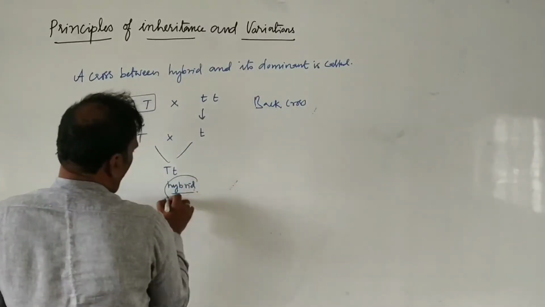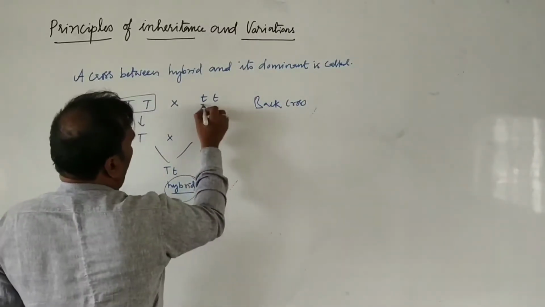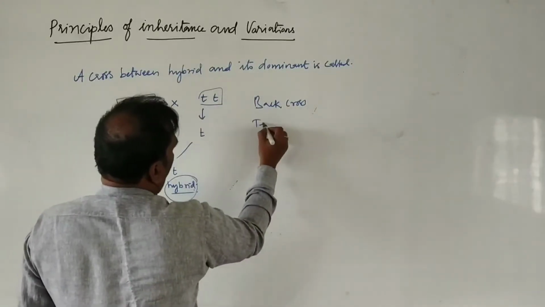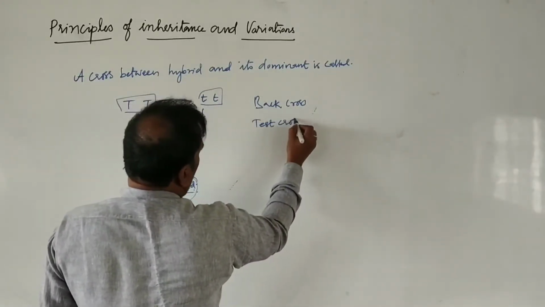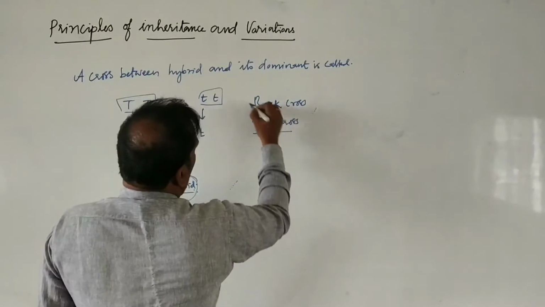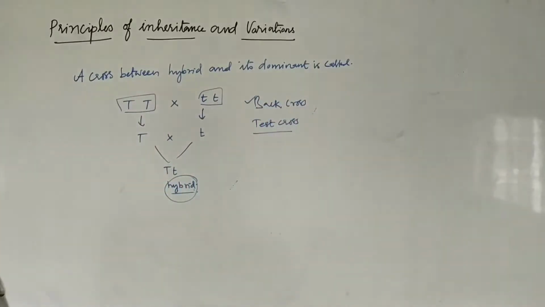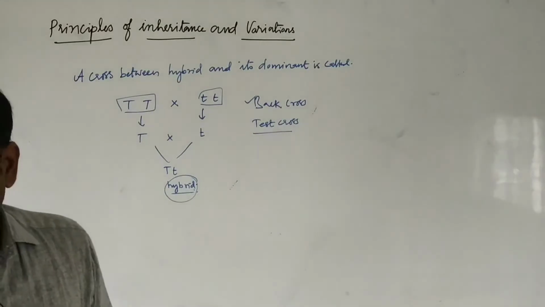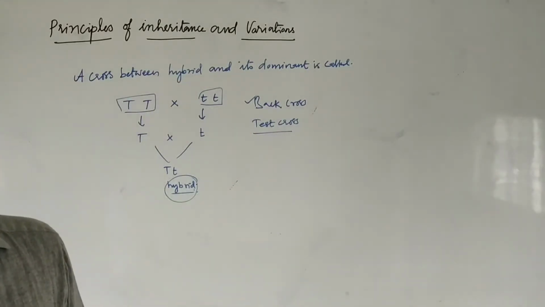If the hybrid is crossed with the recessive parent, then it is called a test cross. So there are 4 options given: back cross, reciprocal cross, monohybrid cross, dihybrid cross. So the answer is back cross.